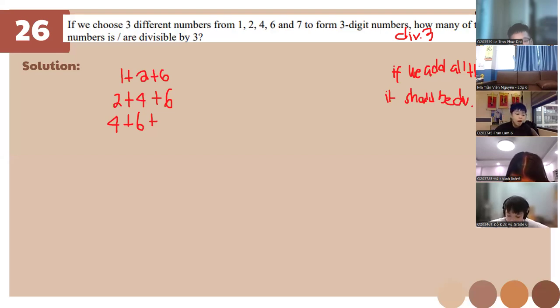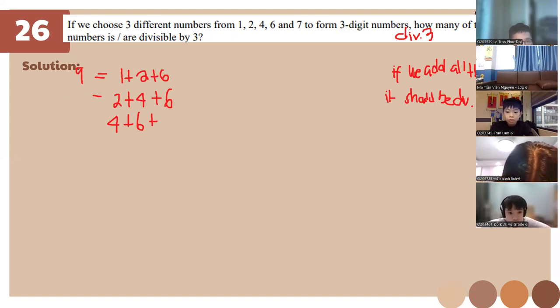So this one is, okay, this is 9, right? This is 12. And 4 plus 6 is 10.